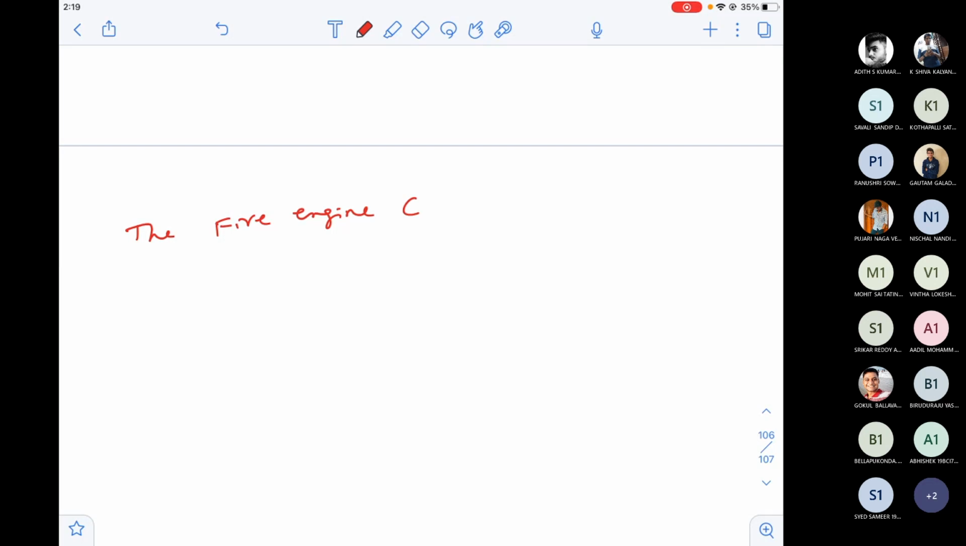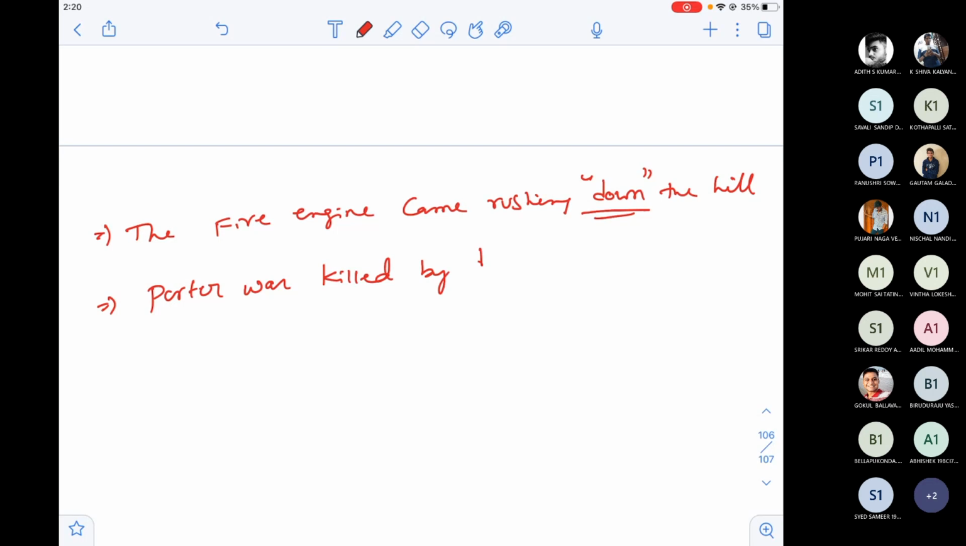Take the case of "Fire engine came rushing down the hill." Down the hill. So take the word down. Another sentence: "Porter was killed by down train." Now take the word down. So down and down. Here the down is actually a preposition. Why? It depends on the other words. Again, the same down here becomes an adjective.